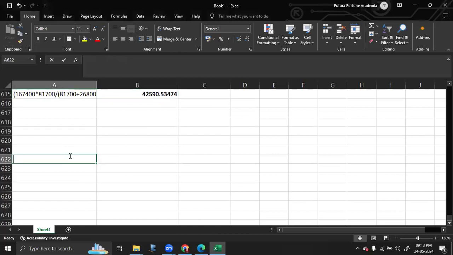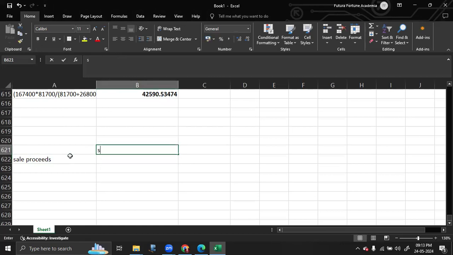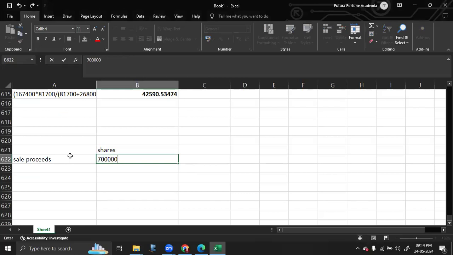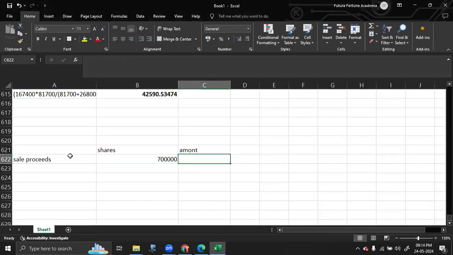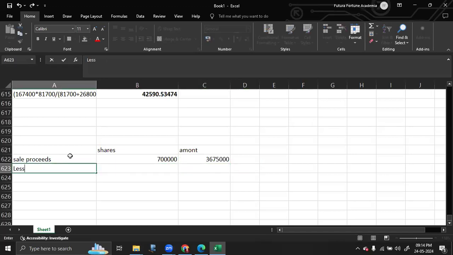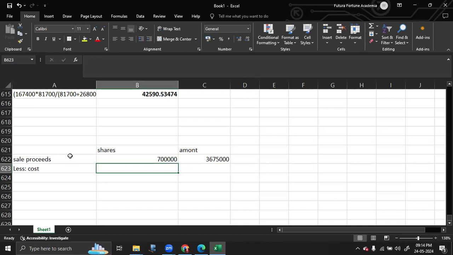So I'm going to take the sale proceeds here. I know that the number of shares I sold is 700,000 shares. So I need to find out the amount here. The amount of the 700,000 shares is 3,675,000. From this, I need to deduct the cost. Same day, following 30 days, both of them are not available. So we're going to take it from the share pool. So we have to take the cost of 700,000 shares from the share pool.